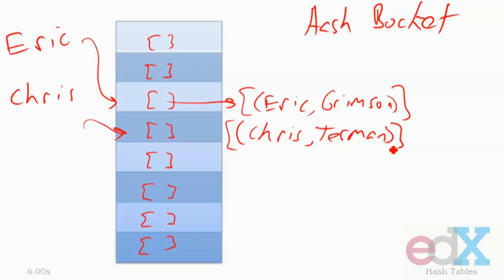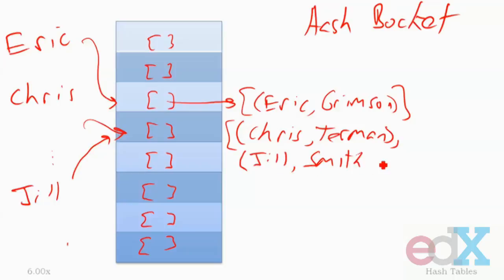I'll skip Serena because you can imagine what happens with Serena here. But now let's look at Jill. Jill will again hash to the same bucket as Chris. What I do is I append to this list another element, and that element is the tuple Jill Smith.